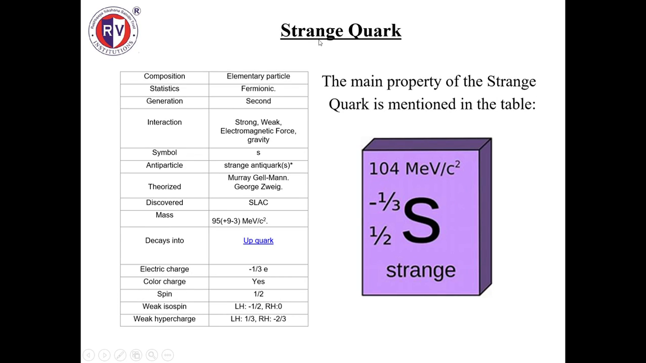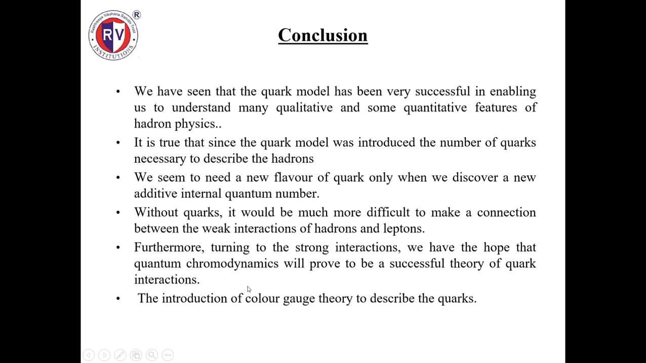Coming to the strange quark, it is a second generation quark and the interactions are strong, weak, electromagnetic force, and gravity. Symbol is s. Antiparticle is s-bar and the mass is 95 plus 9 minus 3 MeV/c². It decays into an up quark. Electric charge is minus 1/3 e and the spin is 1/2.